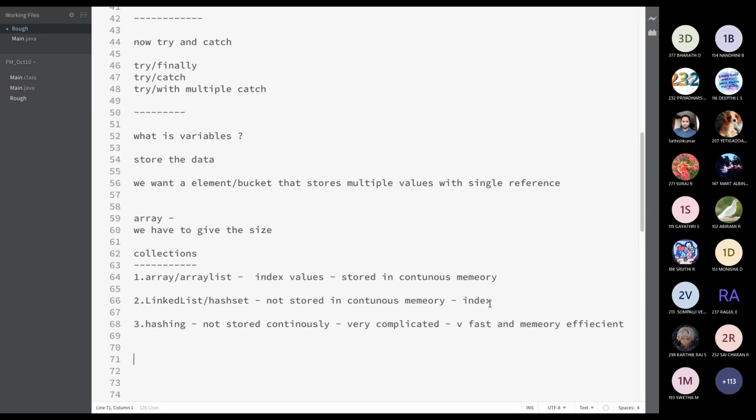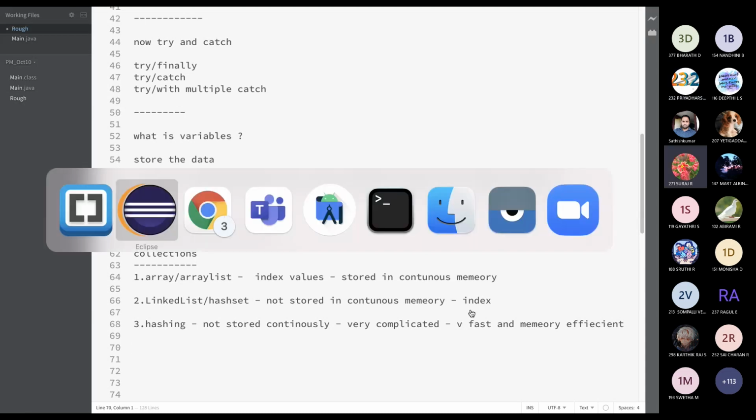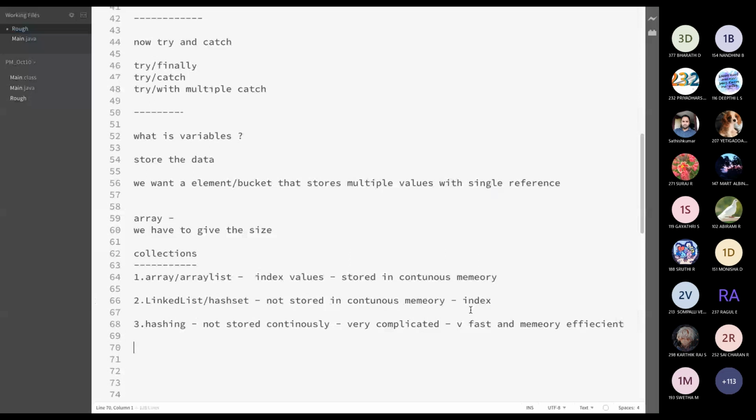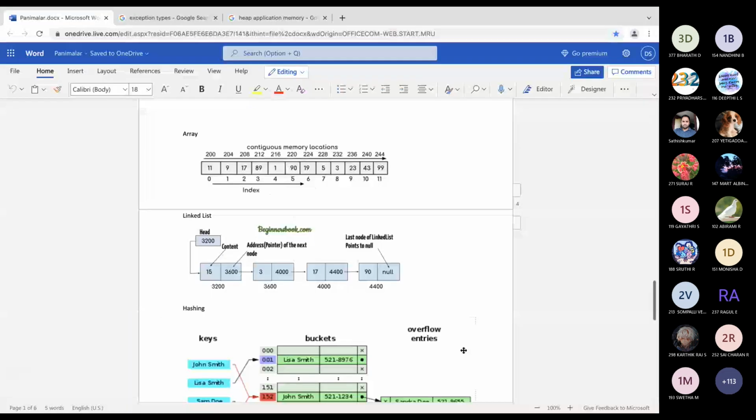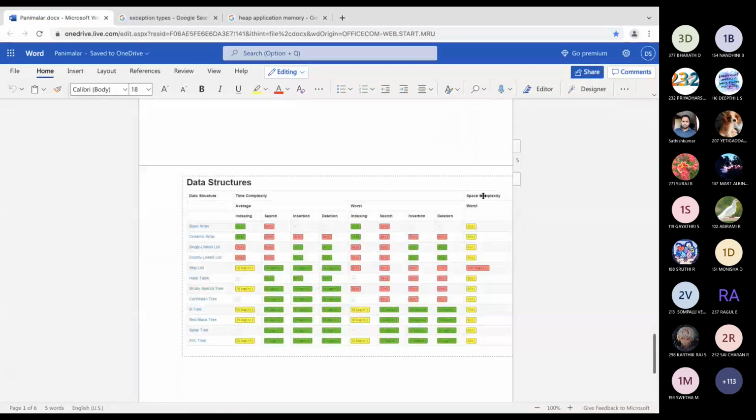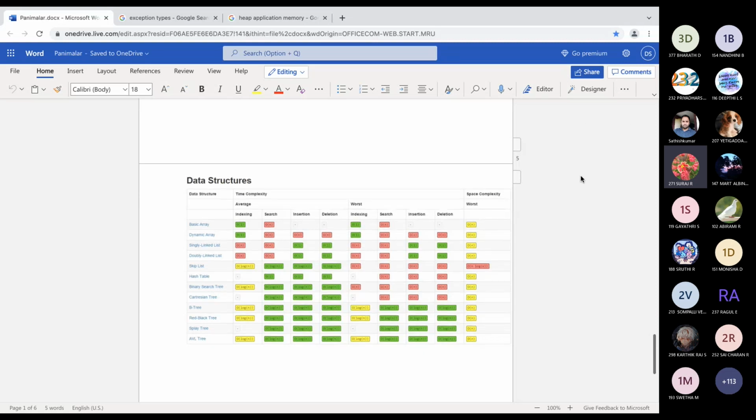These terms come under data structures and algorithms. Are you guys aware of time complexity and space complexity? What is time complexity, what is space complexity? The time complexity is how much time is taken by the code to execute, sir. The space complexity is how much memory it consumes to run the code.